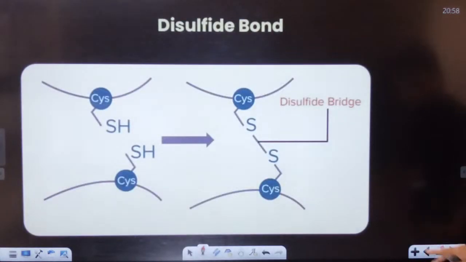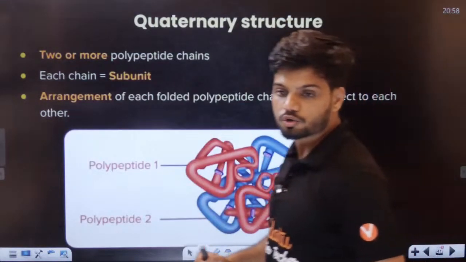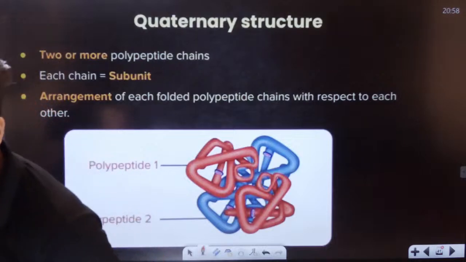Then, students, we have quaternary structure. In quaternary structure, we have subunits.